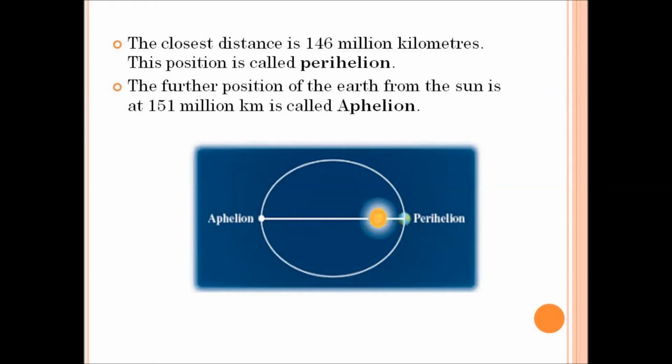So, can you understand, children, what is meant by perihelion and aphelion? Yes. During the revolution, the closest distance between the sun and the earth is said to be the perihelion, and the furthest distance or position of the earth from the sun is said to be the aphelion.